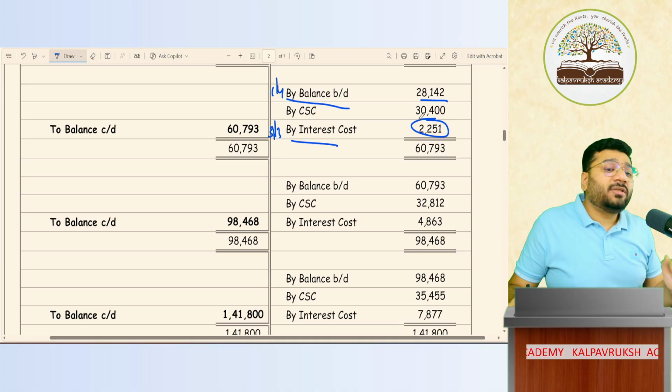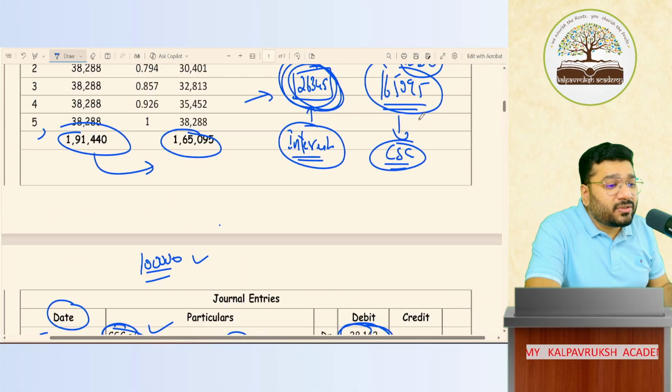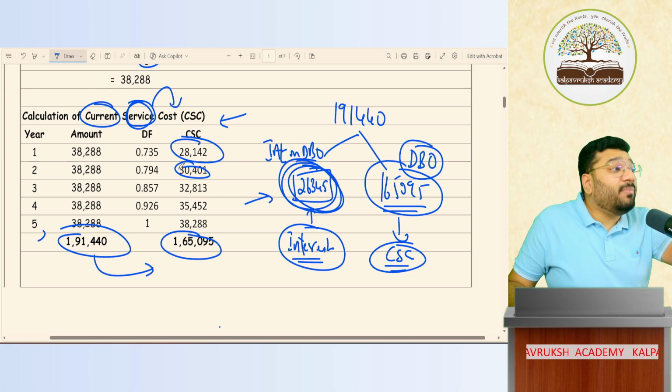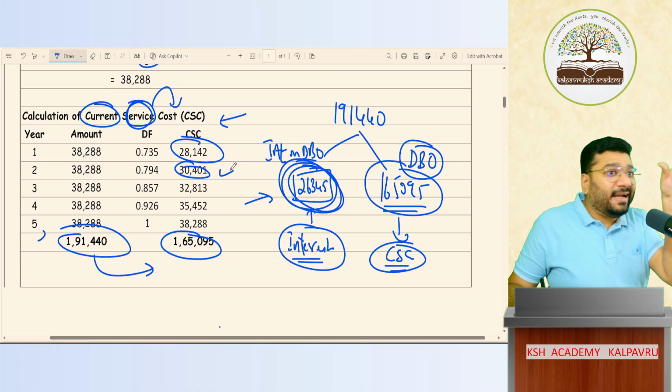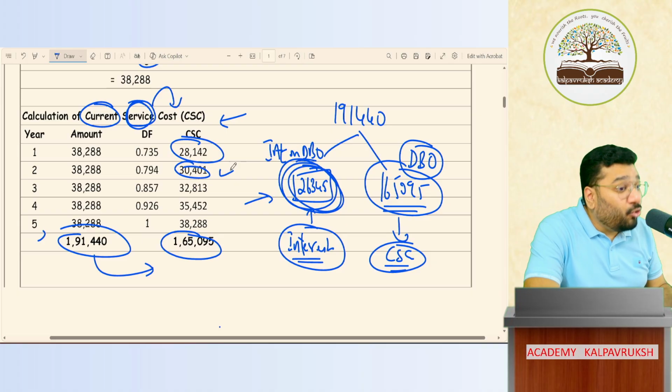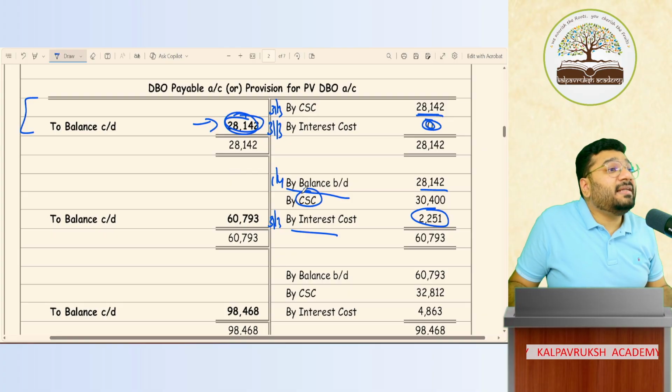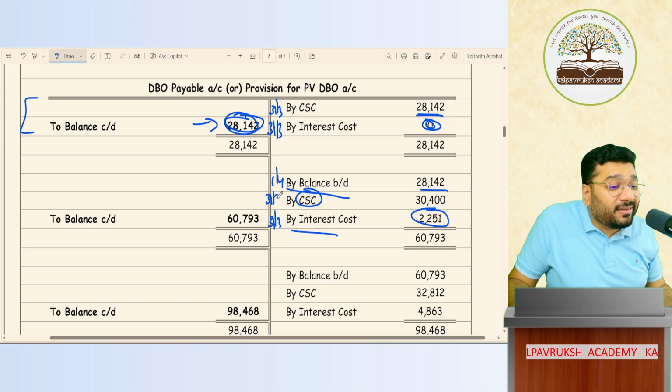Second year also, current service cost is coming. Second year end, the employee liability is 30401 for that year. On that will interest come? No, because that 30400 current service cost, when are you recording? On 31st March.